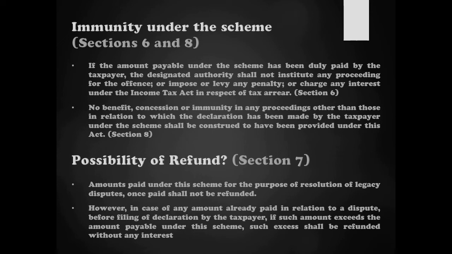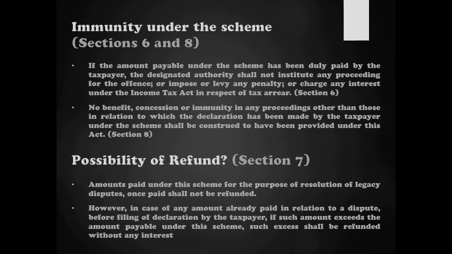Section 8. Section 8 is the converse of this. What it says is that other than the benefit or concession or immunity granted under these two sections, that is 5 subsection 3 and section 6, no other concession, benefit or immunity shall be construed as granted to the taxpayer for any other matter which is not covered under this act.